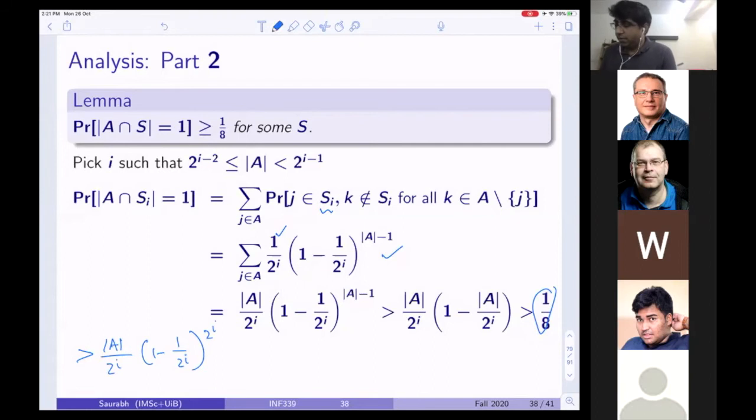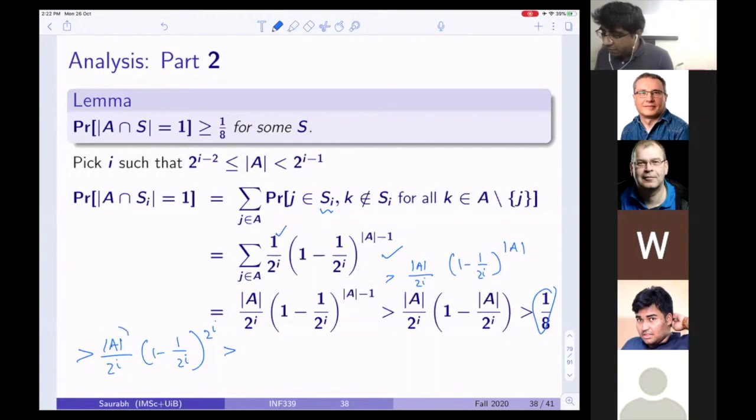Because this quantity is at least mod A divided by 2 power i, times (1 minus 1 by 2 power i) to the power mod A, right? And look, this is some number which is less than 1. So the more power you take, you will get a smaller and smaller number. So this is fine. Now, what is this? 1 minus 1 by x to the power x is roughly 1 over e. So what will you get now?